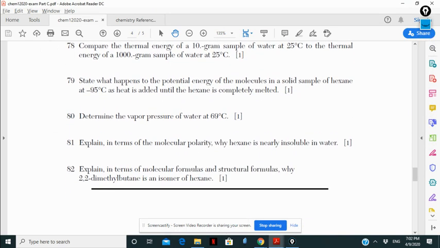State what happens to the potential energy of the molecules in a solid sample of hexane at -95 Celsius as heat is added until the hexane is completely melted. When you convert from one form to another, you gain energy.